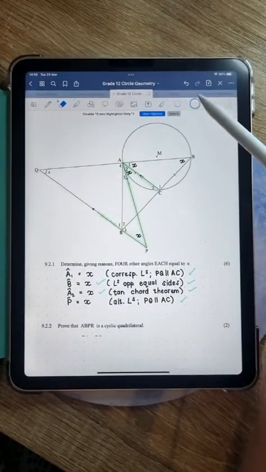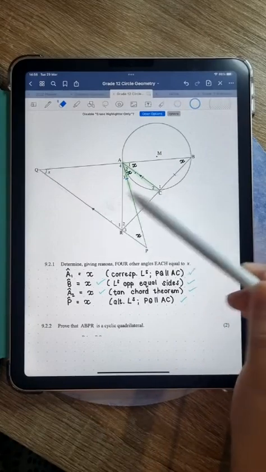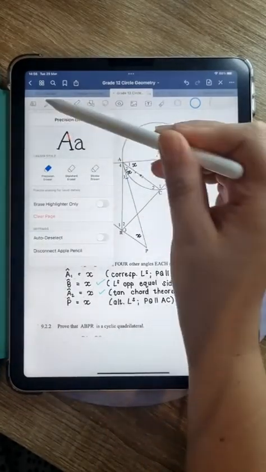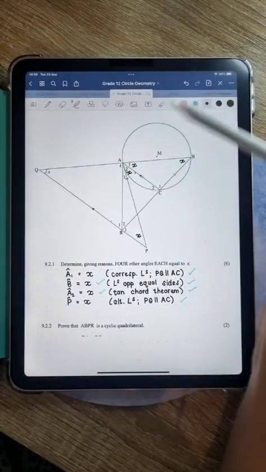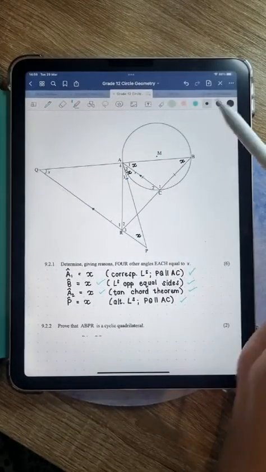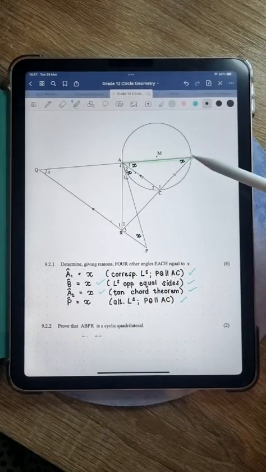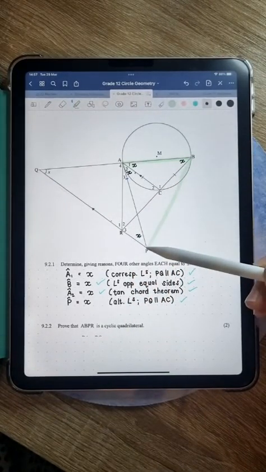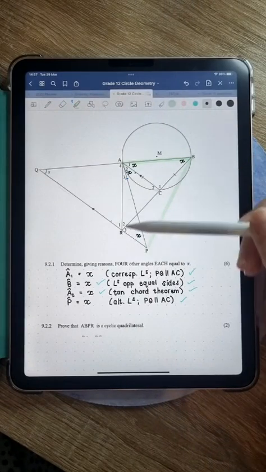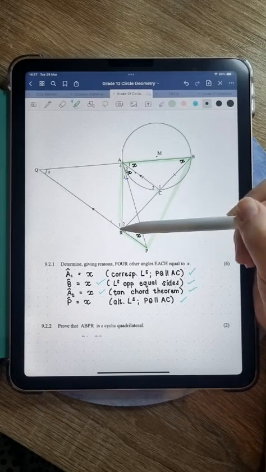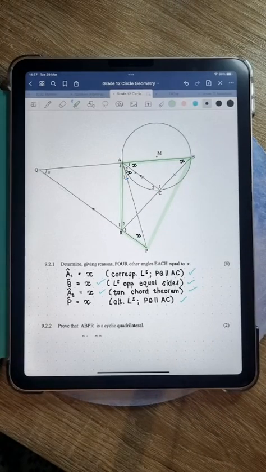Let's make it a bit bigger so that I can actually highlight the cyclic quad that they want us to work with now. All right, so they're saying A, B, P, and then R. All right, they're saying that that is the cyclic quad. We need to prove that that is a cyclic quad.